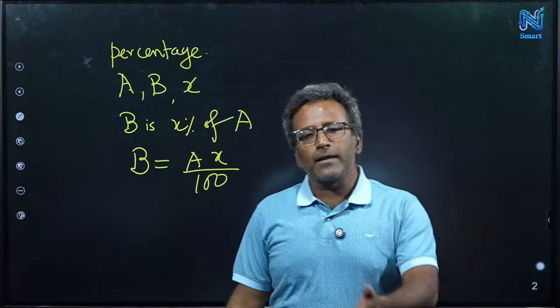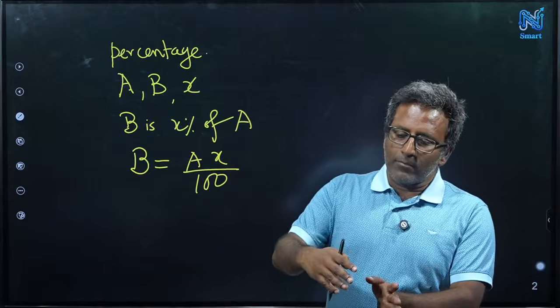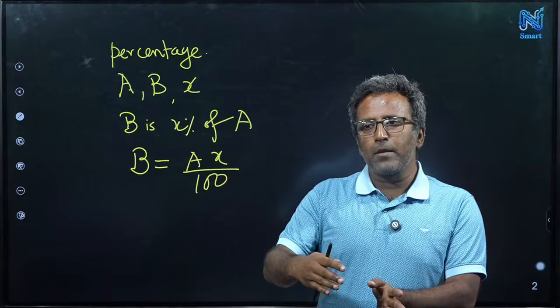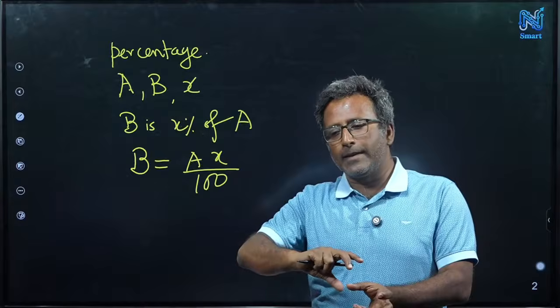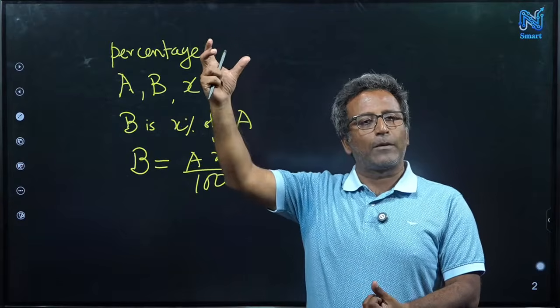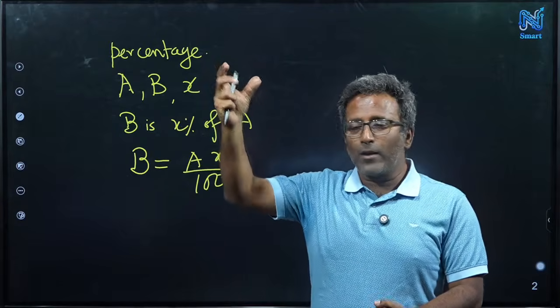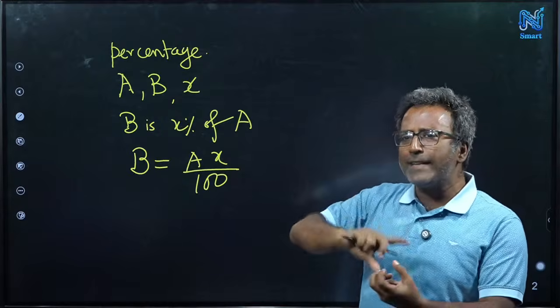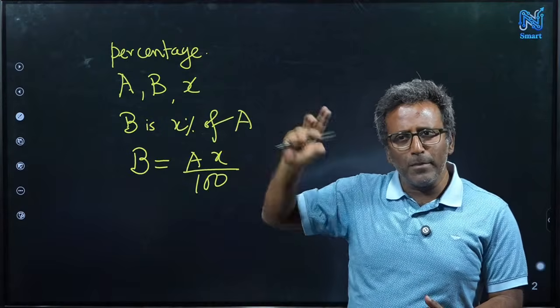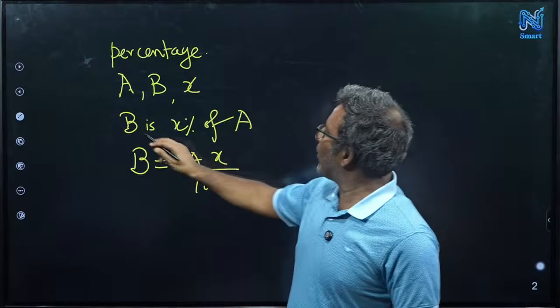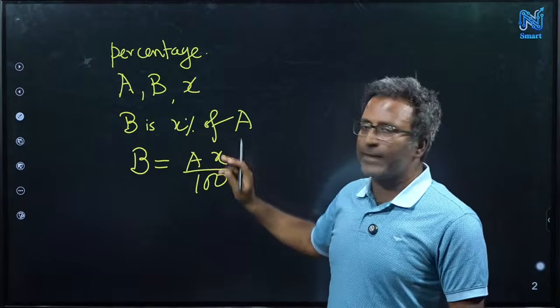Another thing: there is a price of the book, but the seller increased the price by 20%. Once again, when I say they increased by 20%, what is B, what is A, X is 20, right?